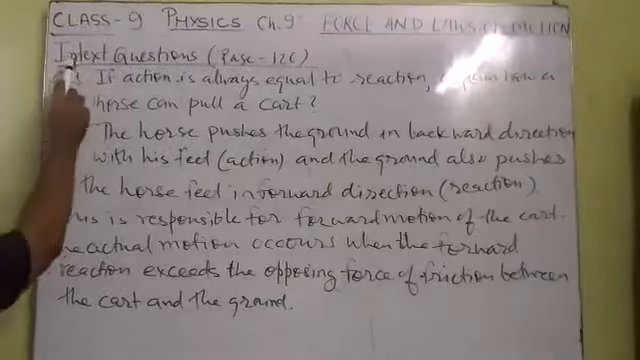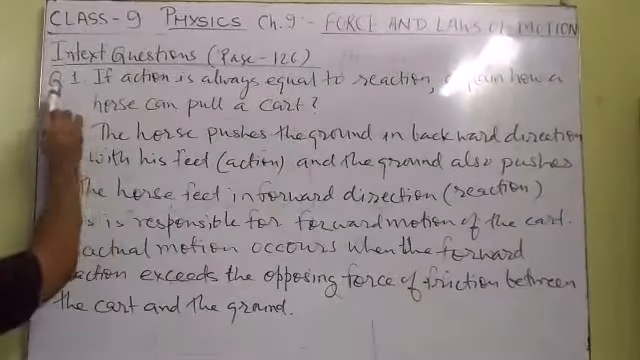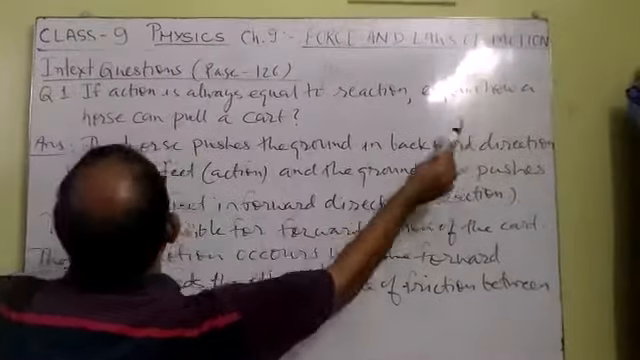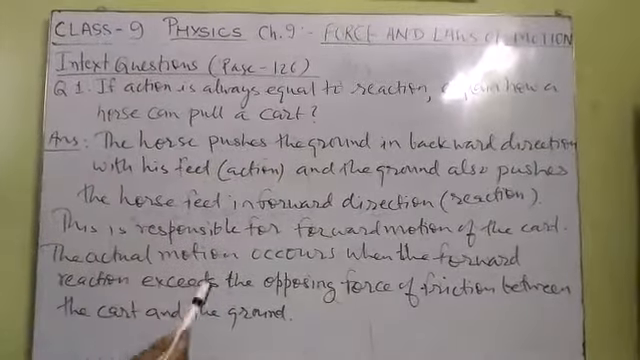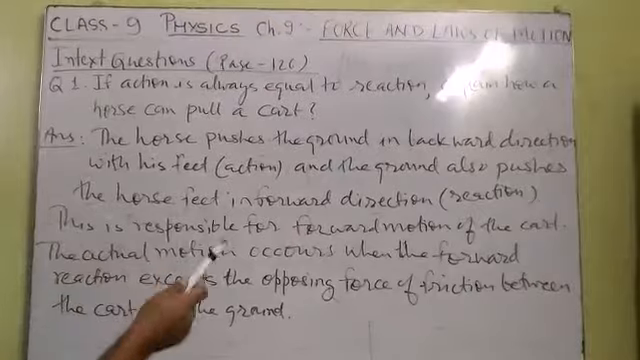Now we shall discuss the in-text questions on page 126. Question number 1. If action is always equal to reaction, explain how a horse can pull a cart. As we know, the action is always equal and opposite to the reaction. Then how does a horse start its motion?